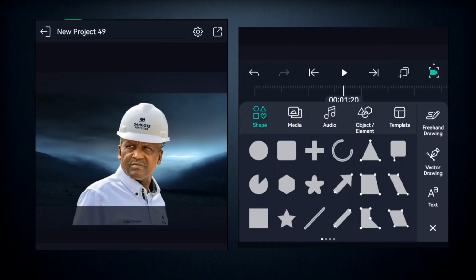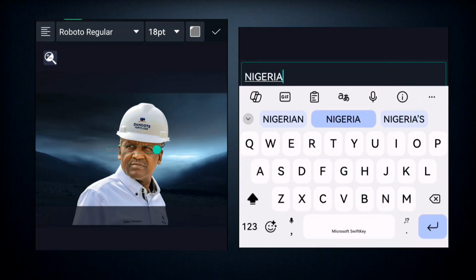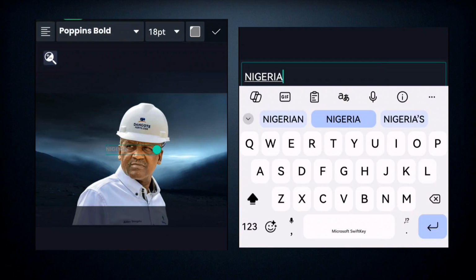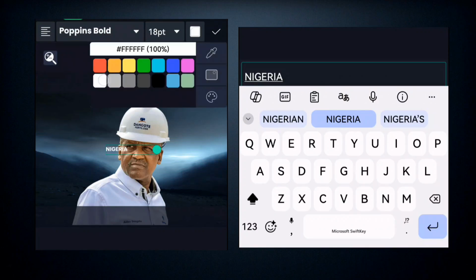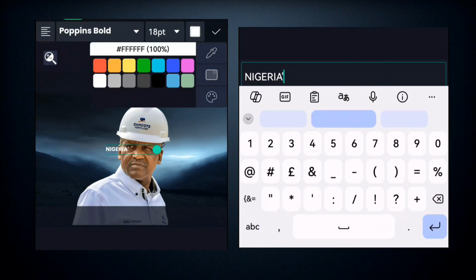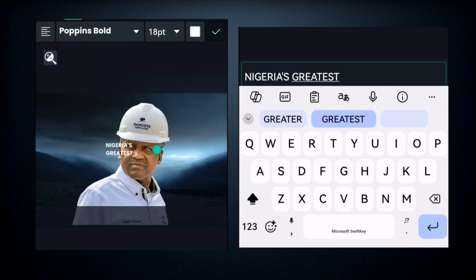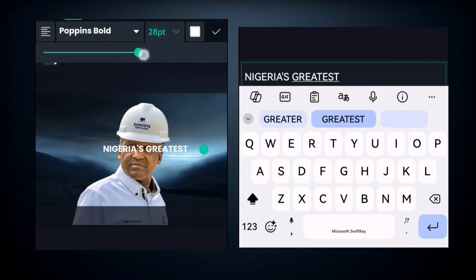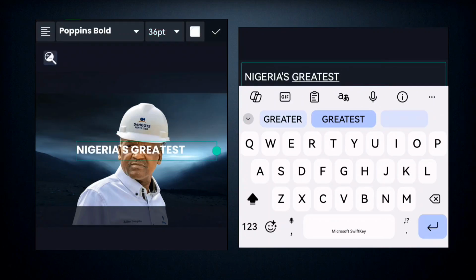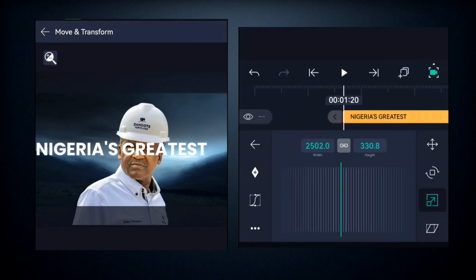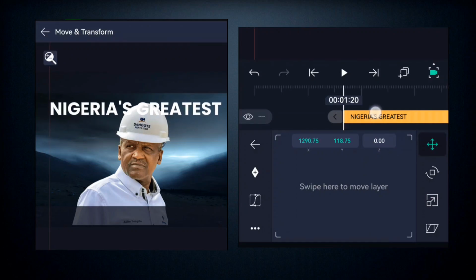This time around, you come here to add another text, where you write Nigerian's greatest, right? So you just come in and type the text Nigerian. You set your color, you set the font that you want, right? So this is it. You can increase the text like this, or better still, use the other option I told you, the scaling option right here, to scale the text, which works just perfectly. Then you place it right here, right?